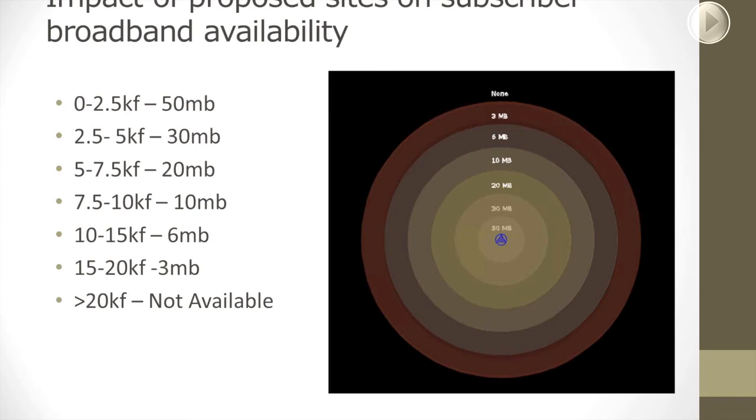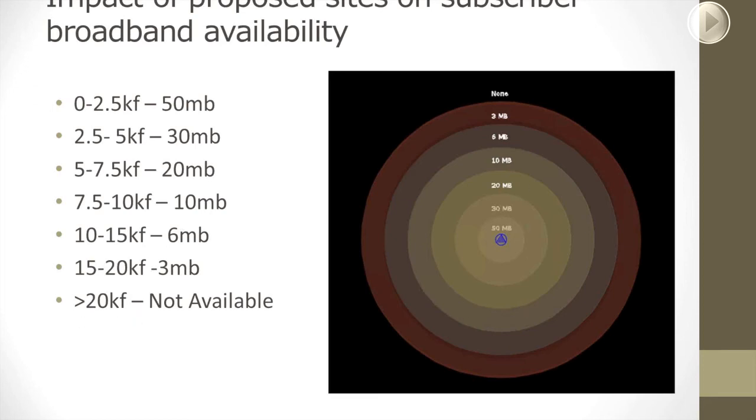So we went and researched the manufacturer specs of the technology we were putting in and determined that, our best guess, any customer within 0 to 2,500 feet from the node, we would be able to provide 50 megs, 2,500 to 5,000, 30 megs, and as you get further out, you can see it drops until eventually it's not available.